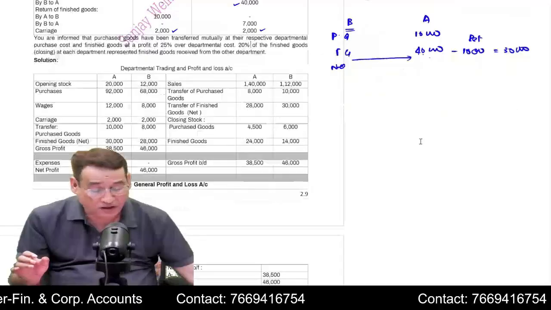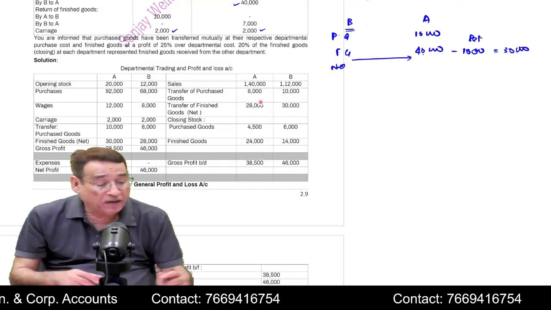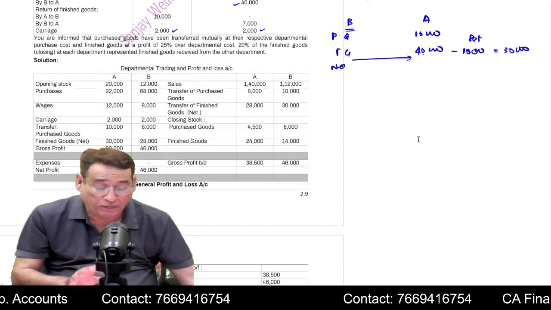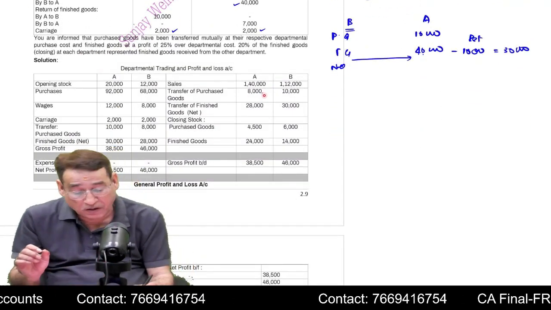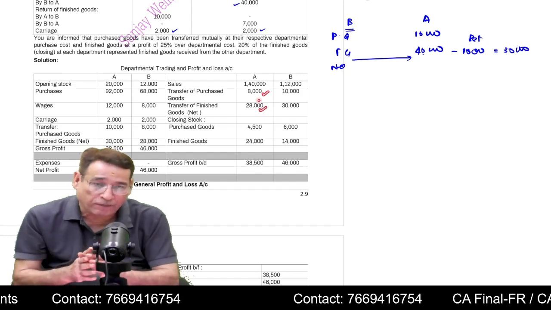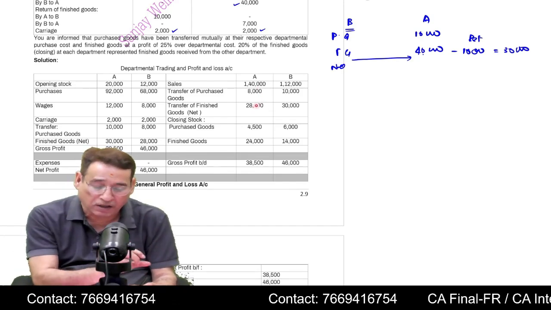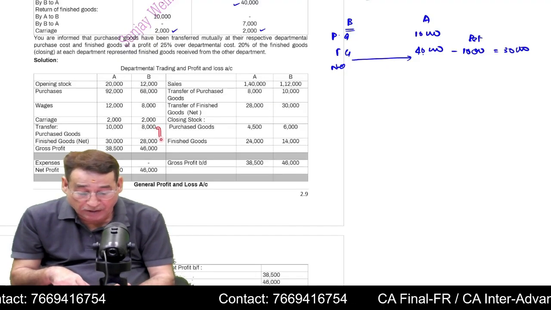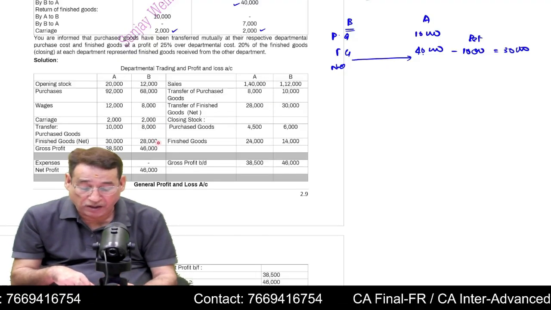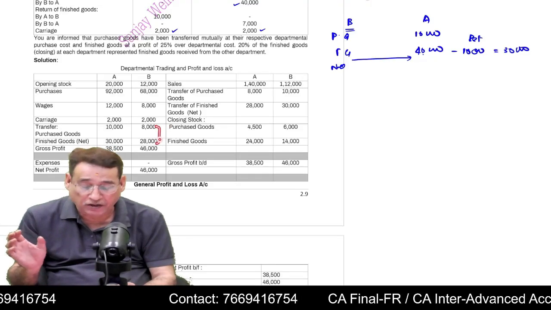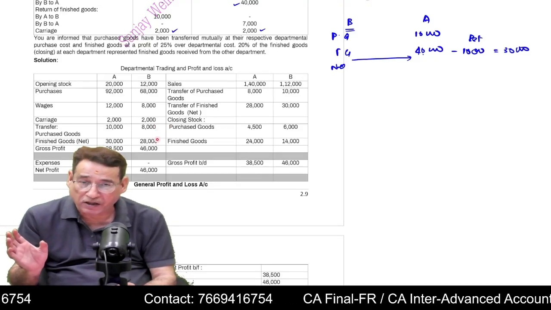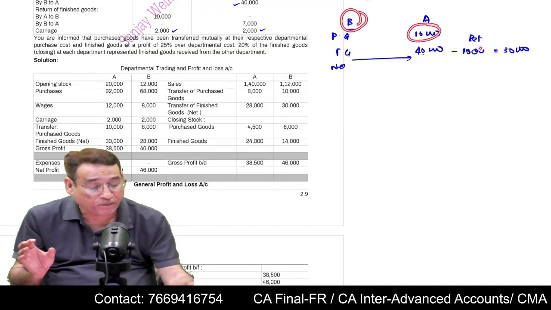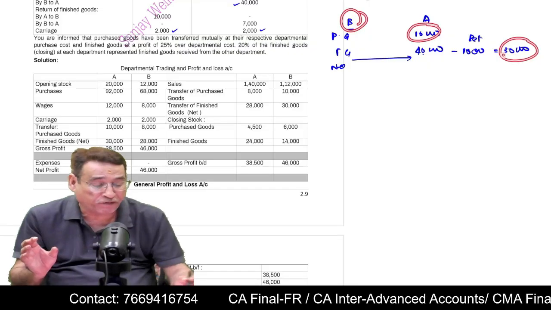So A has transferred this much of goods. Is it clear? Net transfer I am going to write 28,000 and 8,000. These are the transfers made by Department A. Purchased goods 8,000, 28,000. The department which transfers the goods, you are going to write it on the credit side. But these goods have been received by Department B. So on the debit side of Department B, you are going to write here 8,000 and 28,000, because B has received the goods. In the column of B, on the debit side, you are going to write here. Correct? Similarly, we find that B has transferred some goods, 8,000 purchased goods, and net transfer of finished goods is 30.